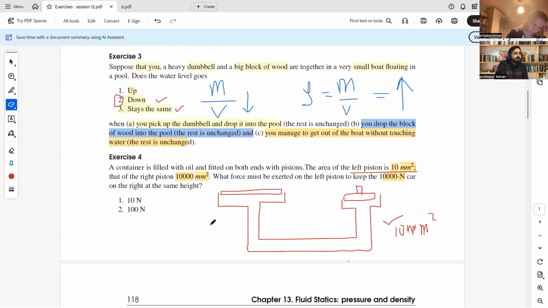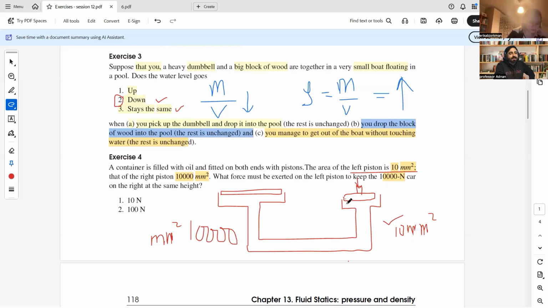And that of the piston on the right, which is actually the left one, is 10,000 mm square. What force must be exerted on the left piston? Here in the diagram you can see it is actually a right piston.